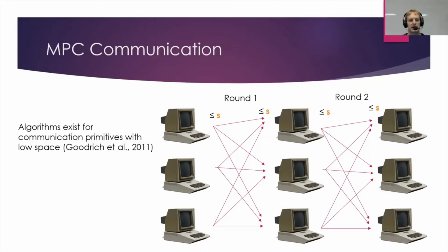So that allows us basically to hand wave over all of this and say, whatever we're doing, as long as we obey our total space bounds on each machine, then we're okay. So I'm not going to get into the details of communication here, but essentially it's all done for us already. So the goal is just to try and optimize how we can solve graph problems in as few rounds as possible while only keeping at most S space on any one machine.